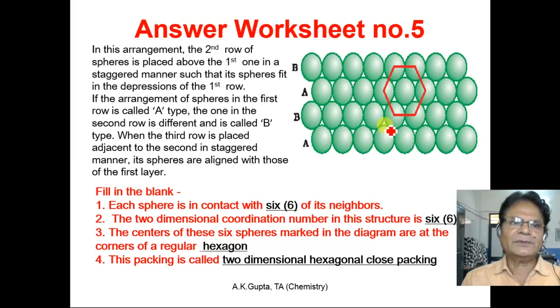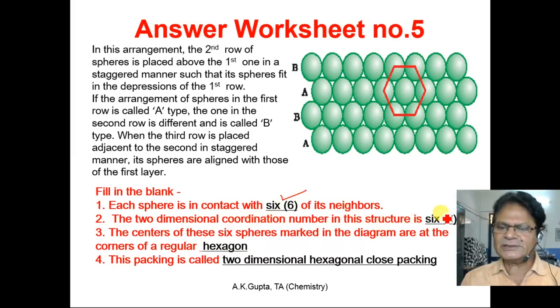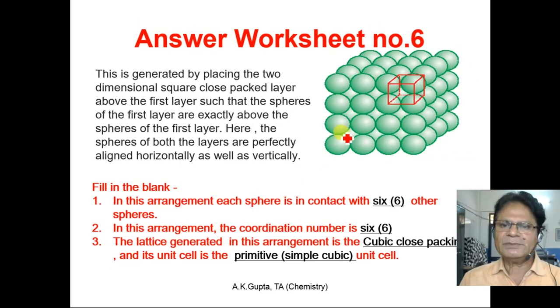Worksheet number 5. In this arrangement, each sphere is in contact with 6 of its neighbors. The 2-dimensional coordination number in this structure is 6. The centers of these 6 spheres marked in the diagram are at the corners of a regular hexagon. This packing is called two-dimensional hexagonal close packing.